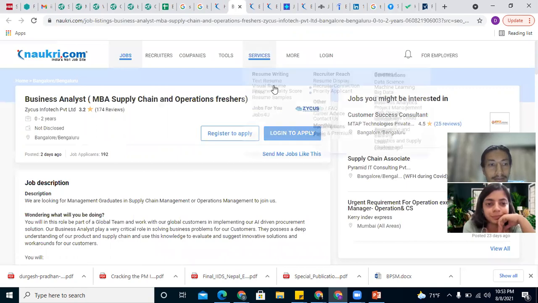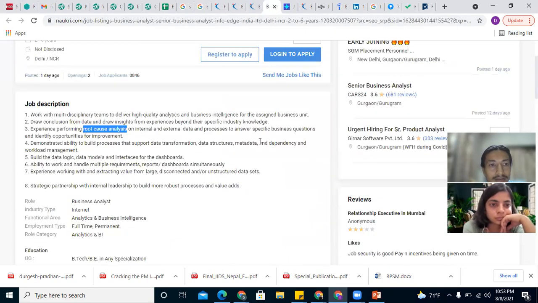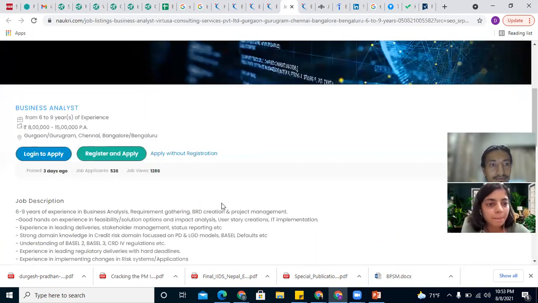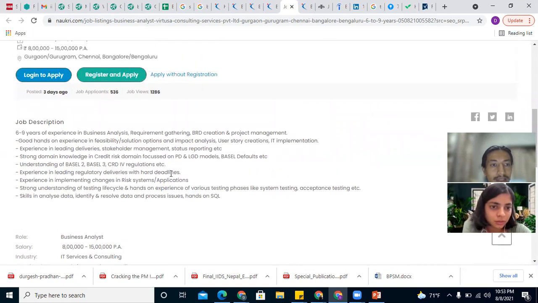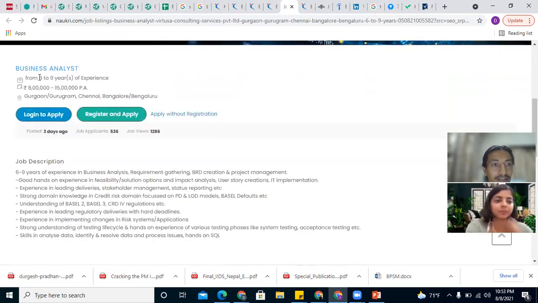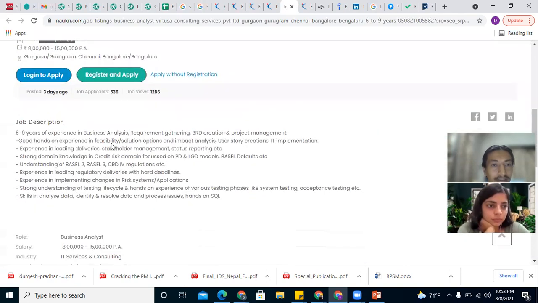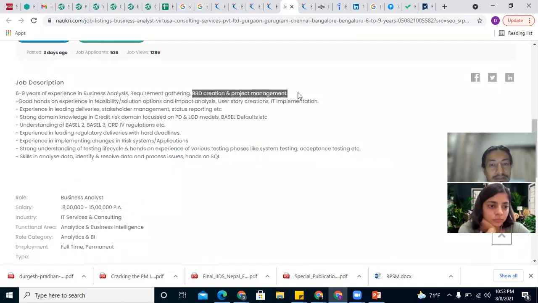Okay, coming back, I'm trying to find out. If you see here, this SQL role is required, for 6 to 9 years of experience. But if you see, it's more of BRD creation and project management. It's more of a business oriented role. Stakeholder management, status reporting,